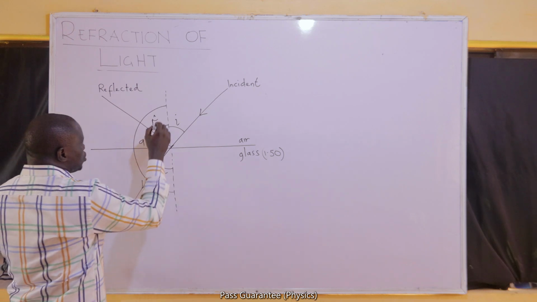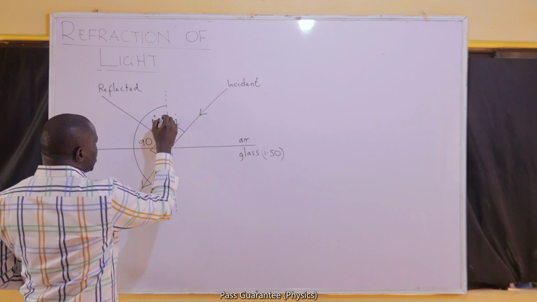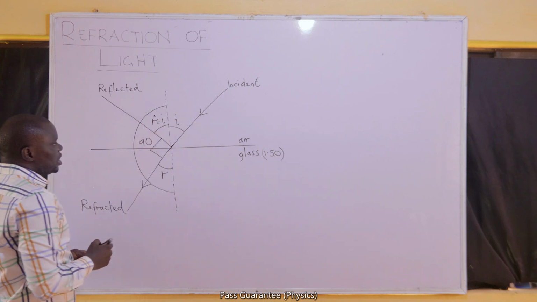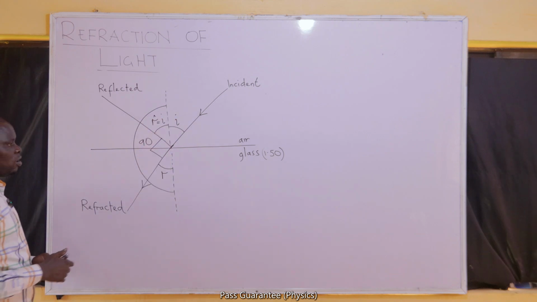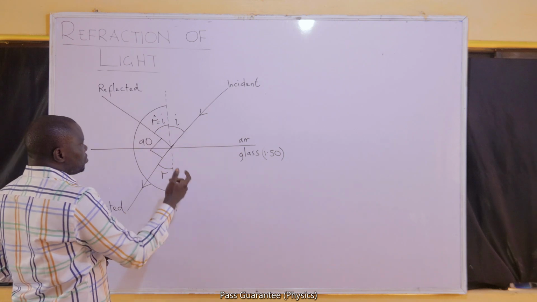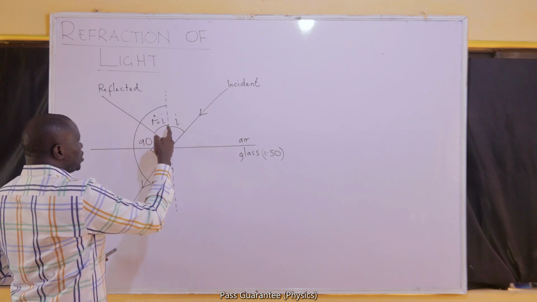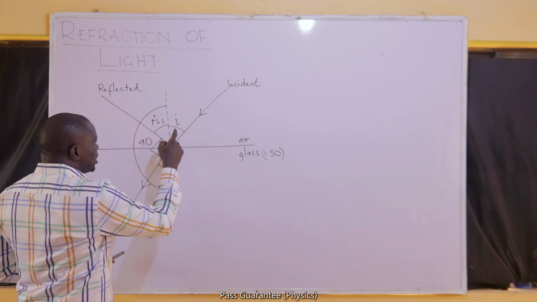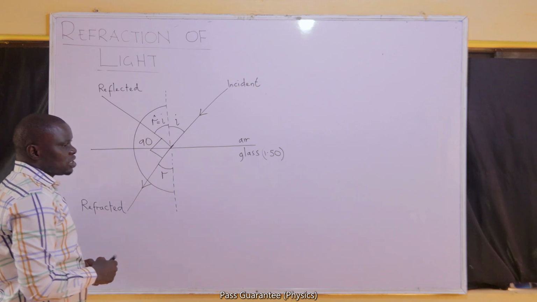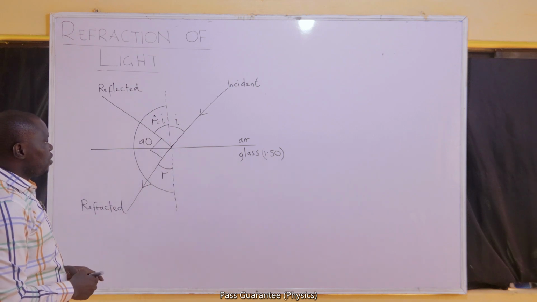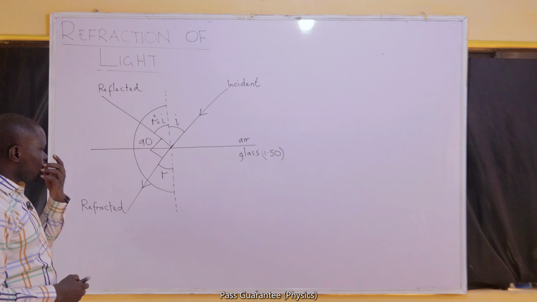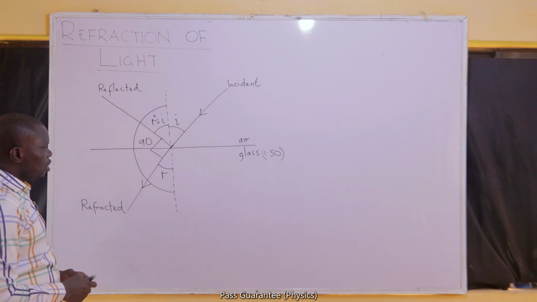One other thing I want you to know is that anytime reflection is taking place, angle of reflection and incidence are always equal from the second law of reflection. If that is the case, we can now take the sum of angles on a straight line.